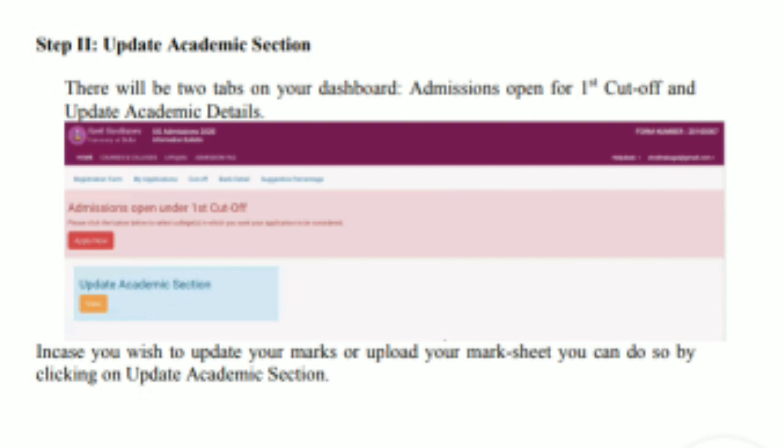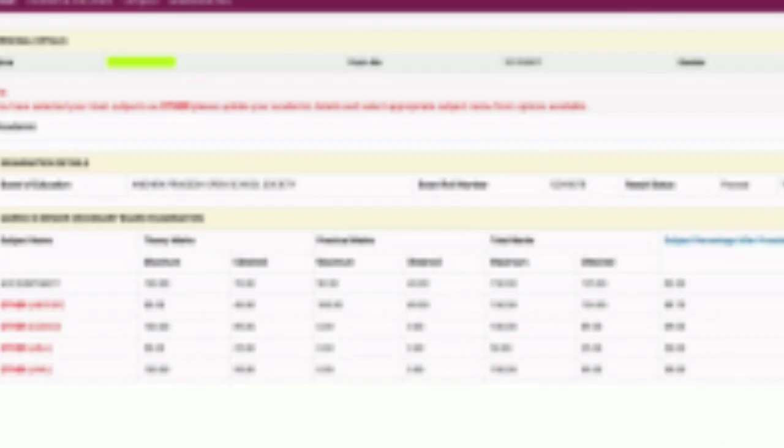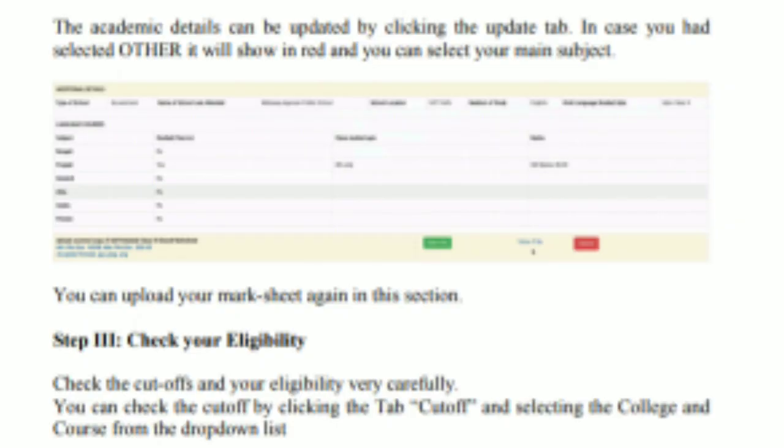In case you wish to update your marks or your mark sheet, because some of you might have given improvement exams also, you can click on update academic details. There you can change your details, and then you will see this page. Here it is blurred, you can check it on the website of the university, it will be quite clear to you. So now you will fill your academic details.